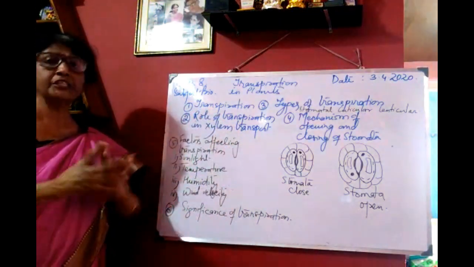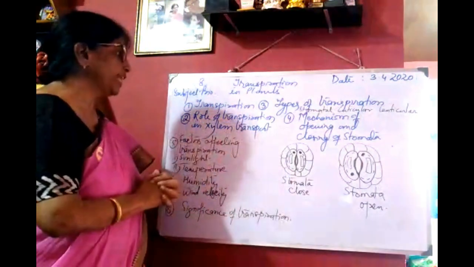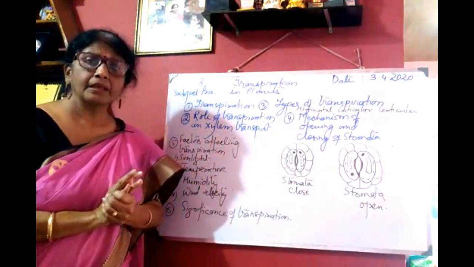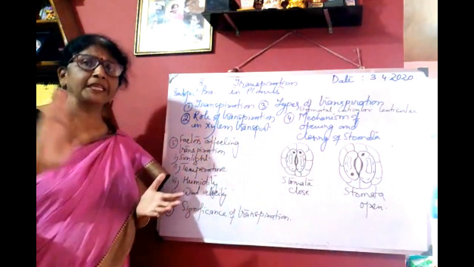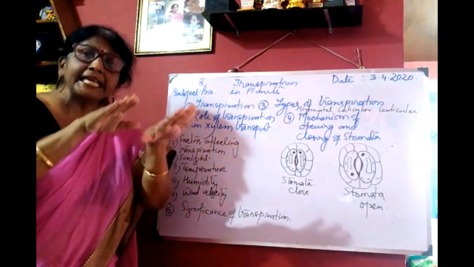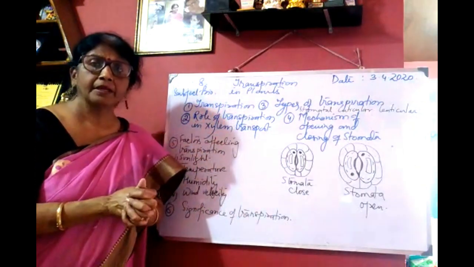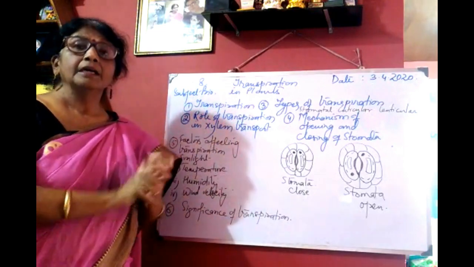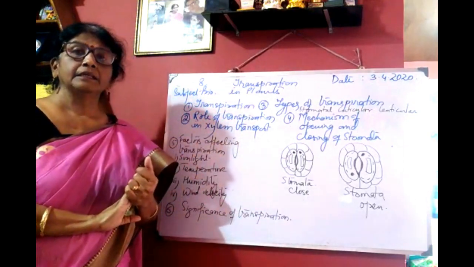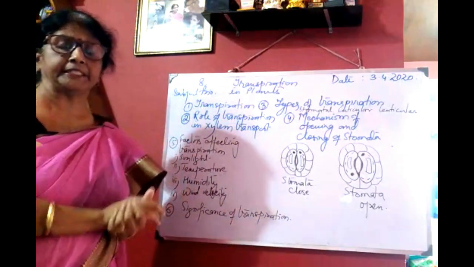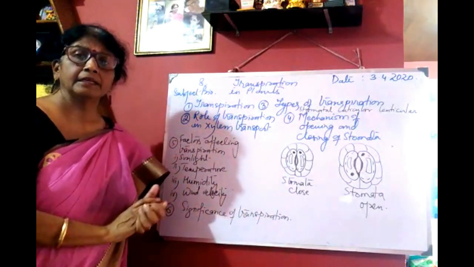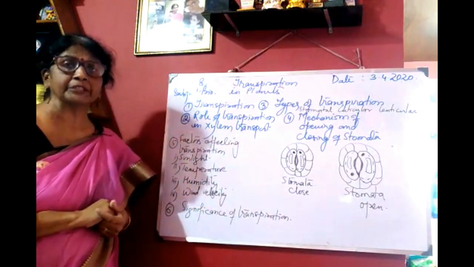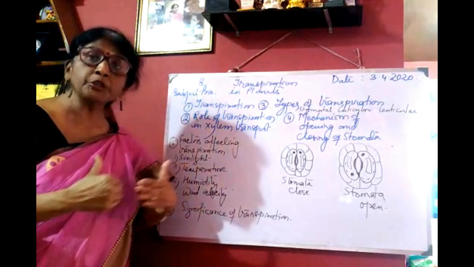Then the role of transpiration in xylem transport. This is very, very important. Now you see, from the leaves through stomata, transpiration takes place. That means there is a deficiency of water in the cells of the leaves. This we call diffusion pressure deficit. Due to this, they absorb water from the adjoining cells of the mesophyll tissue by the process of osmosis.